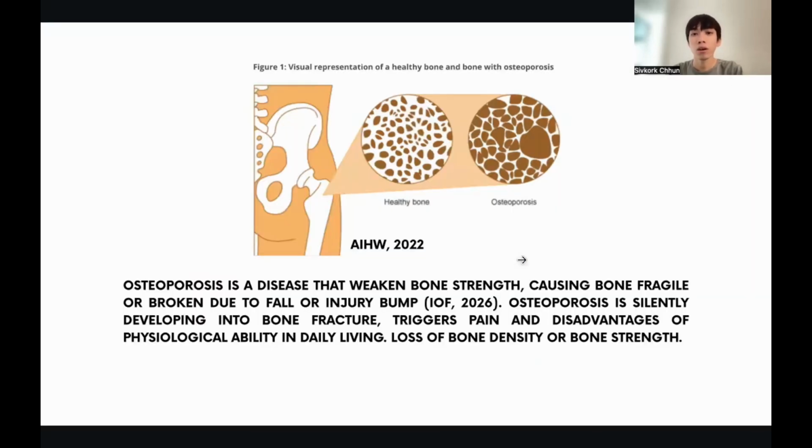The International Osteoporosis Foundation defines osteoporosis as a disease that weakens bone strength, causing bones to become fragile or broken due to a fall, injury, or bumping. Osteoporosis silently develops into bone fracture. It triggers pain and physical disability, making it difficult to perform activities of daily living, and the person may lose bone density or bone strength. Around 853,600 people in Australia experienced osteoporosis in 2022.